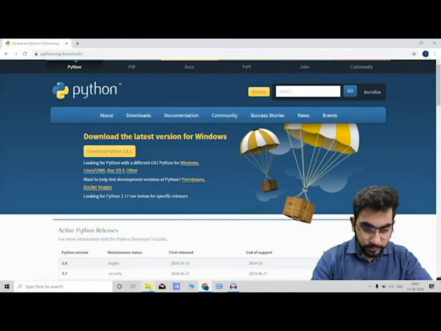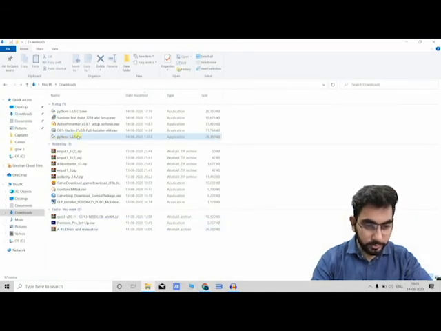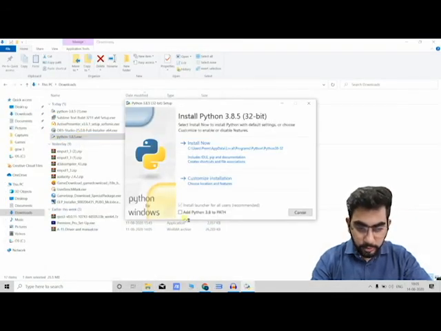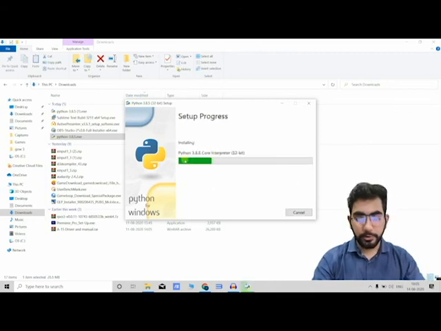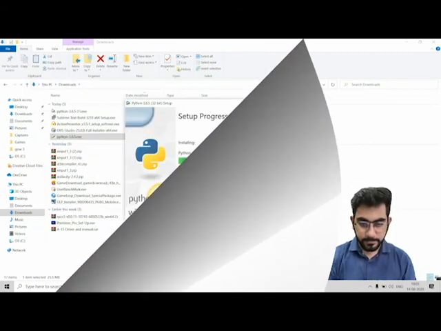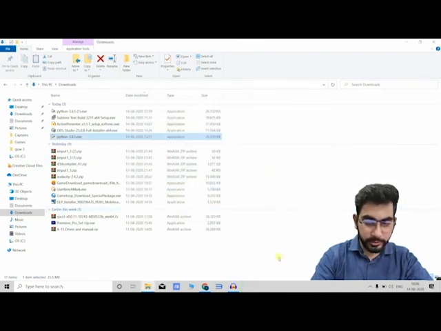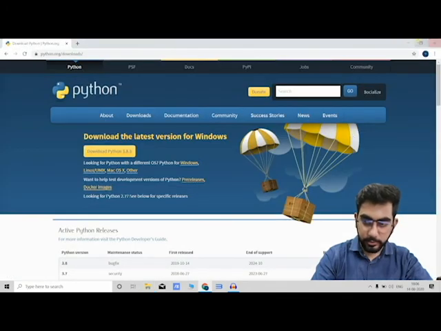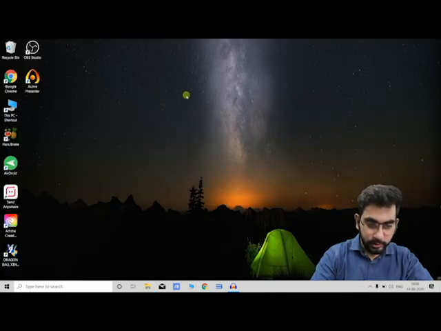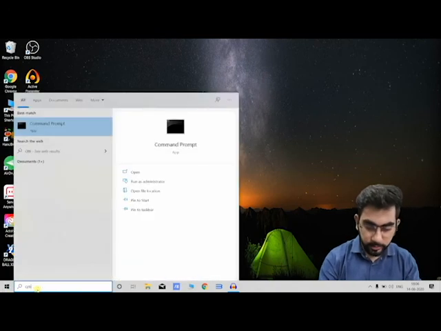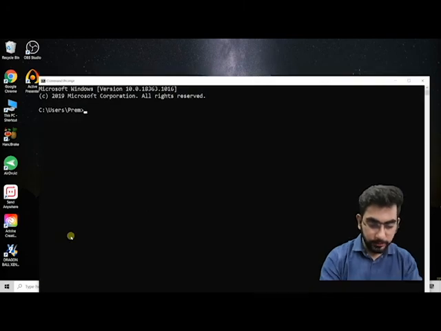So in order to save time, I have already downloaded it, so let's install it. And make sure this option is ticked, add path, otherwise you need to go to advanced settings and set the path. We will install it and wait for it. So the setup is successful. Let's close this tab. Let's close this also, and let's check whether Python is installed properly or not. In order to check, again open command prompt and type the same command, python --version.